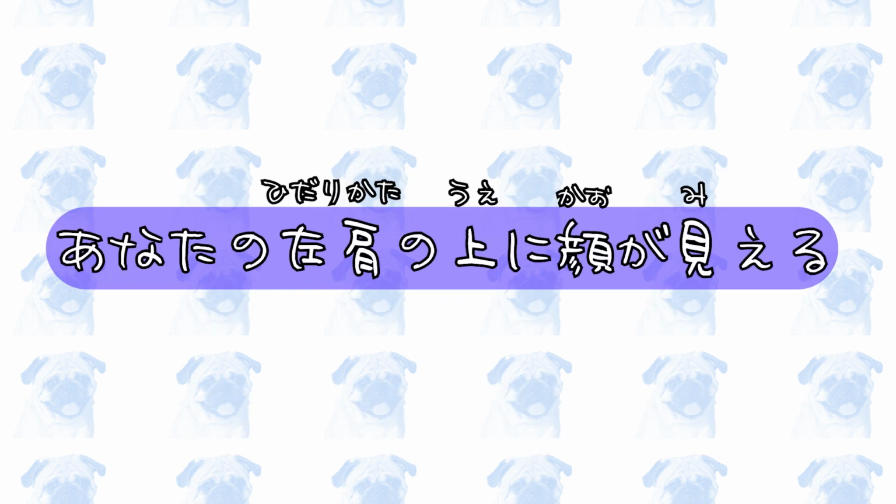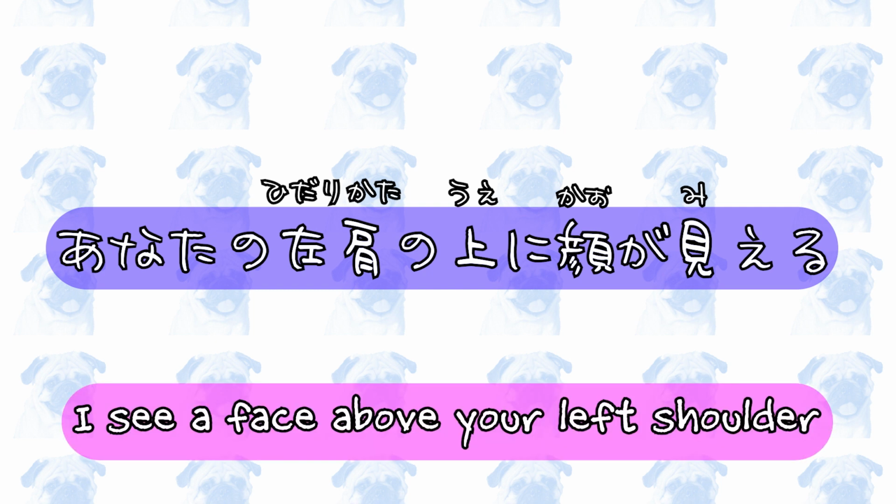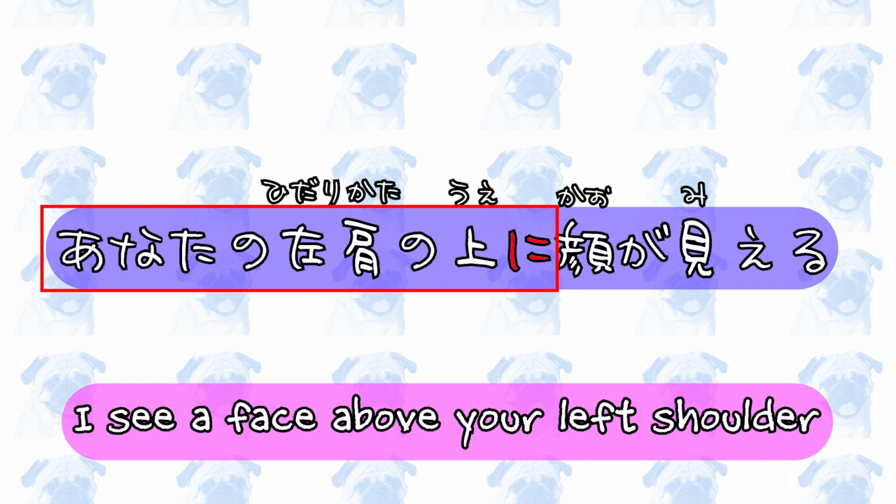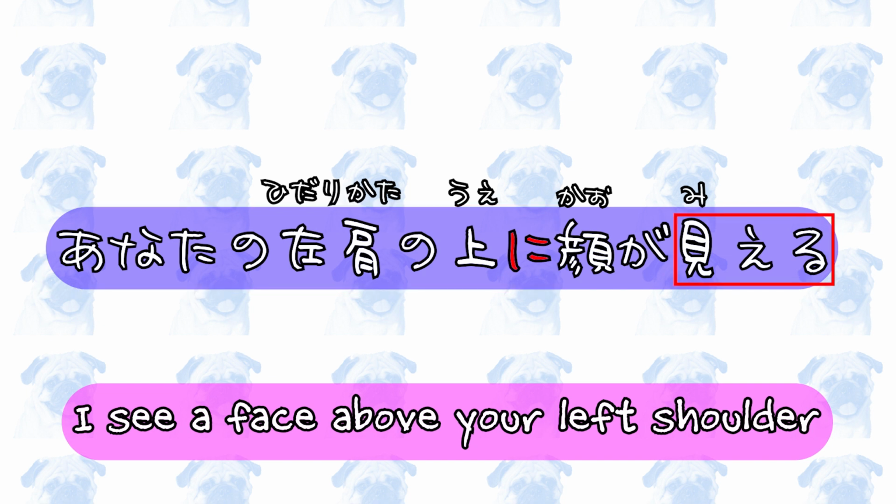あなたの左肩の上に顔が見える。I see a face above your left shoulder. In this sentence, に follows the noun phrase あなたの左肩の上, above your left shoulder. The verb, however, is neither いる nor ある. Instead, we have 見える, can be seen. In this way, the particle に can be combined with verbs other than いる and ある to show the location of an entity.